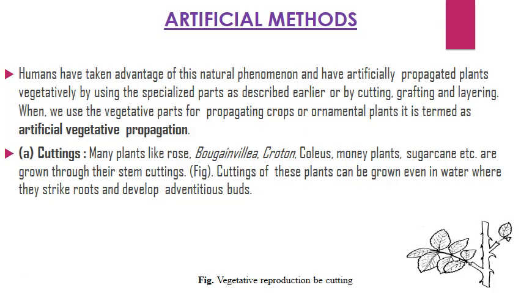Artificial method. Humans have taken advantage of this natural phenomenon and have artificially propagated plants vegetatively by using the specialized parts as described earlier, or by cutting, grafting and layering. When we use the vegetative parts for propagating crops or ornamental plants, it is termed artificial vegetative propagation. Like cutting, many plants like rose, bougainvillea, croton, coleus, money plant, sugarcane, etc. are grown through their stem cutting. Cuttings of these plants can be grown even in water, where they strike roots and develop adventitious buds.